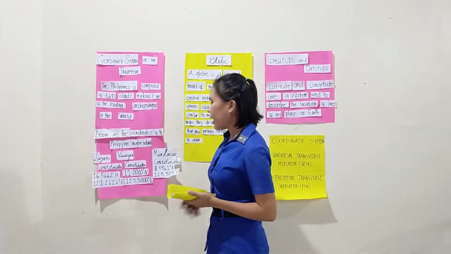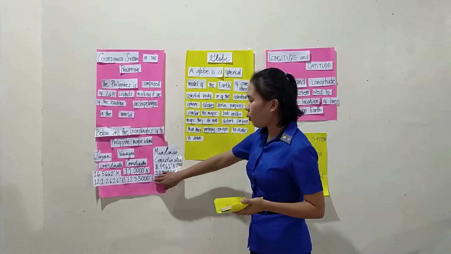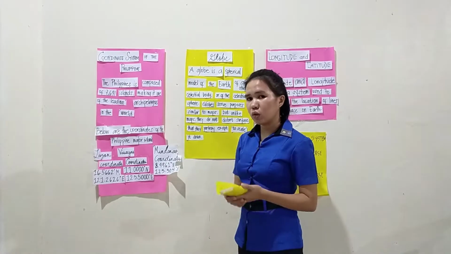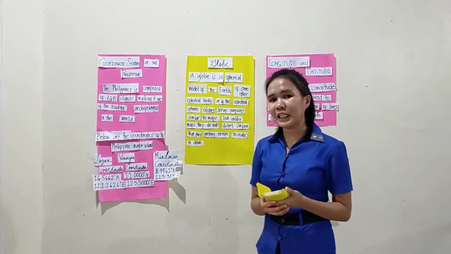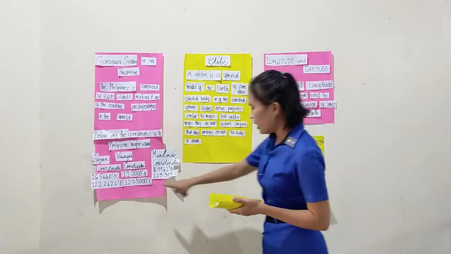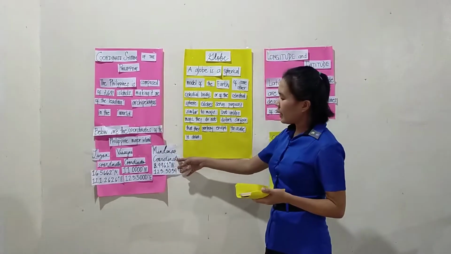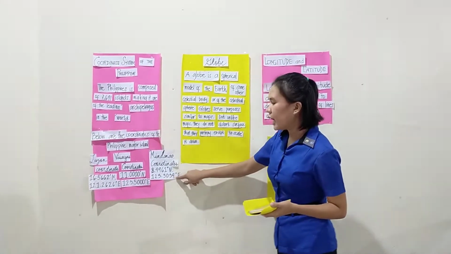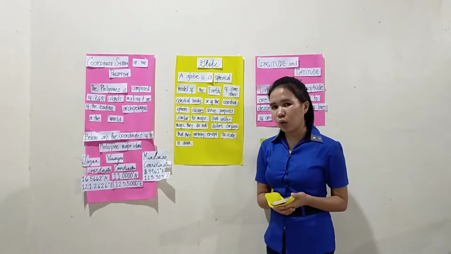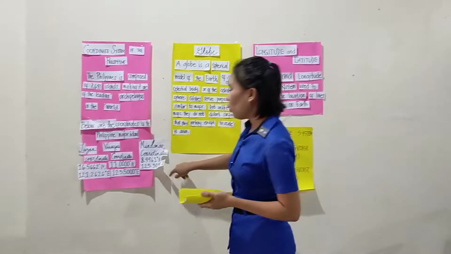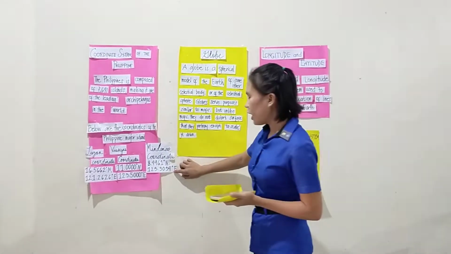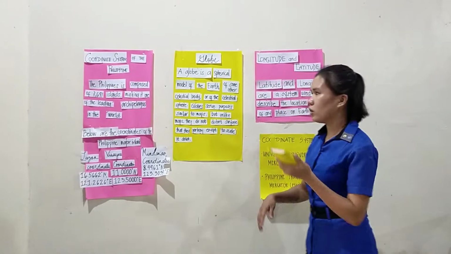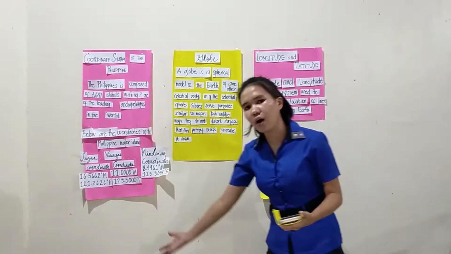In Visayas coordinates, we have 11.0000 degrees north and 123.5000 degrees east. And lastly for Mindanao, we have 8.4961 degrees north and 123.3034 degrees east. So that is the coordinate system of the Philippines.